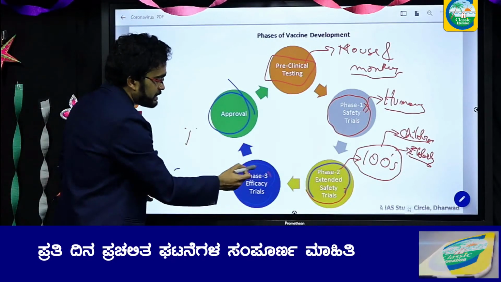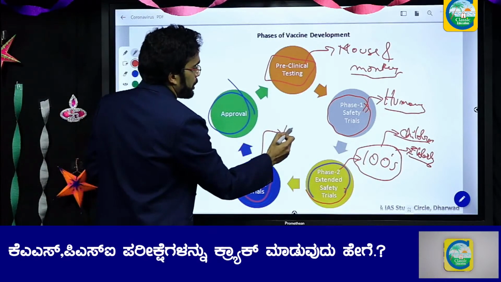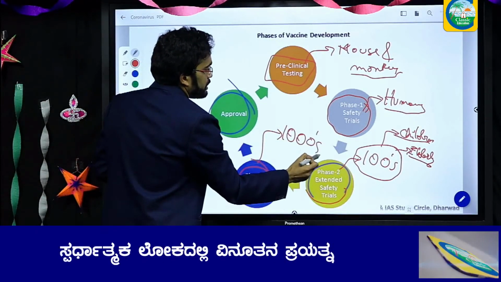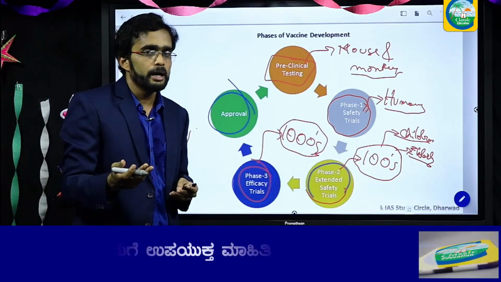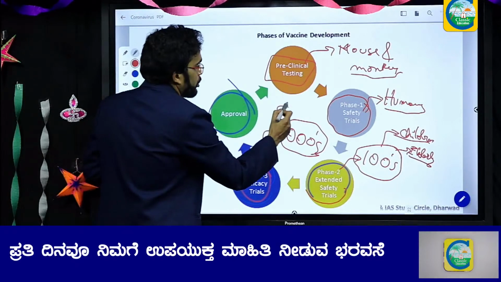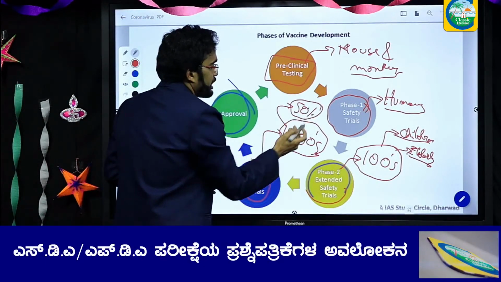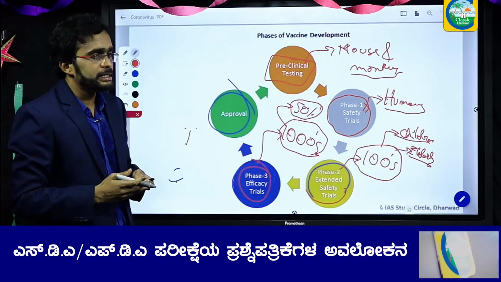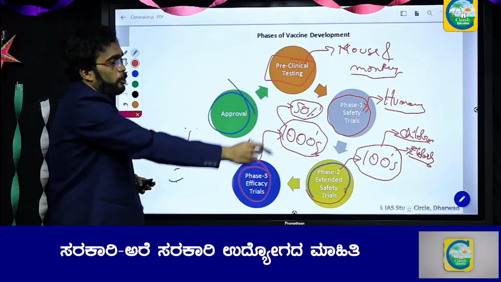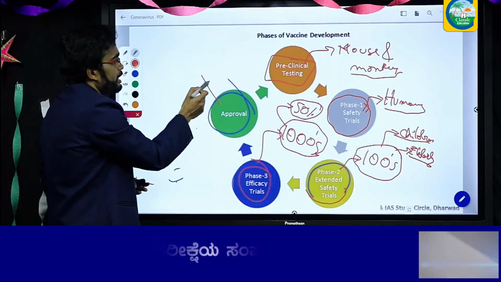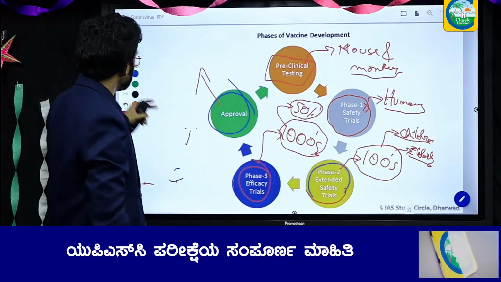Finally, in the phase 3 efficacy trial, the vaccine will be given to thousands of people, and if more than 50% of the people given the vaccine recover from the disease, it means the vaccine is very effective. Finally, based on the report of all these trials, the regulatory body will decide whether to give approval or not.